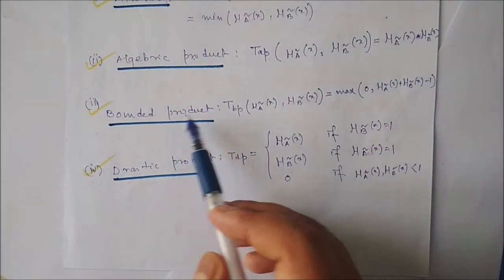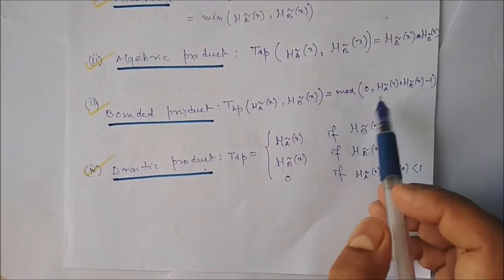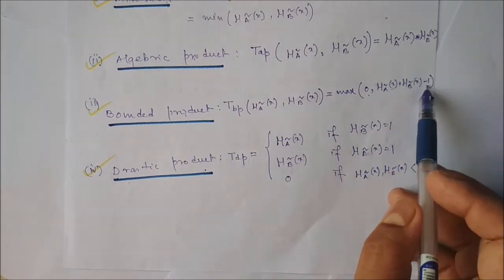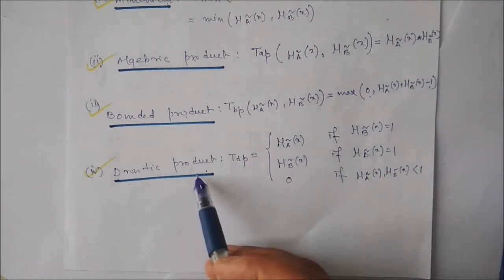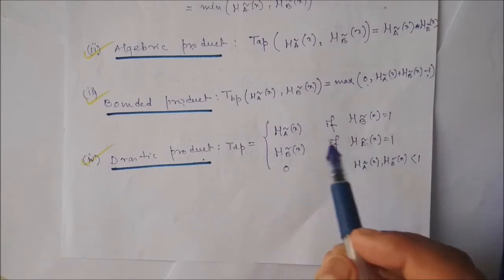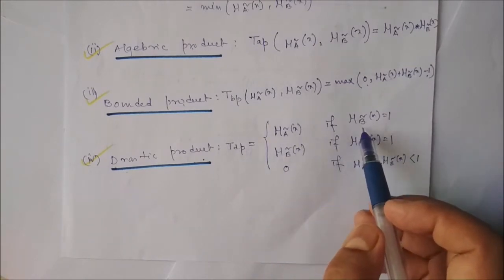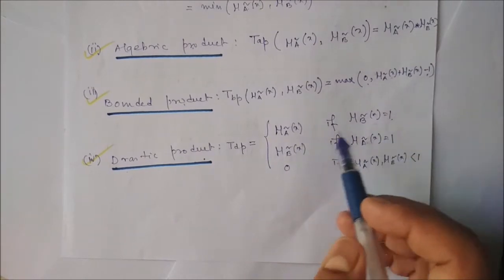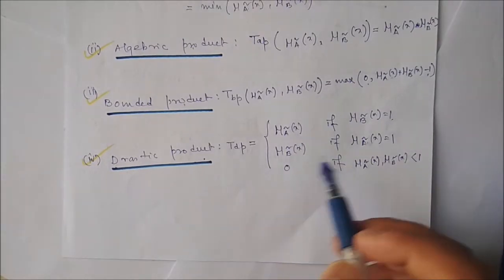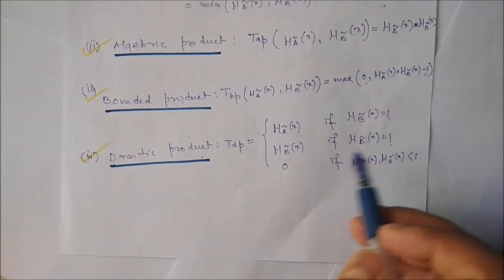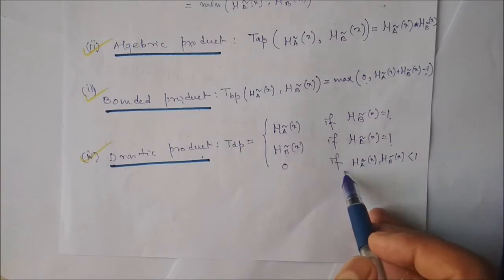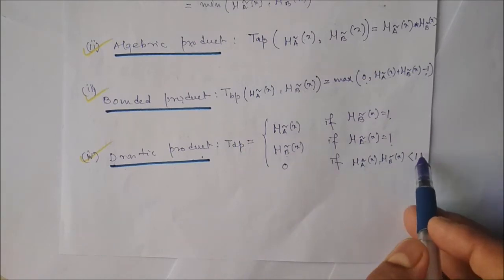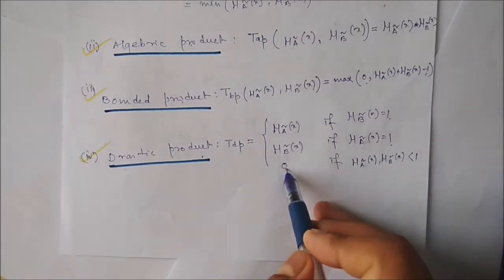If it is bounded product, we take the maximum of 0 and the sum of these two membership values minus 1. If it is drastic product, then if mu B(x) is 1, we take mu A(x); if mu A(x) is 1, we take mu B(x); and if both are less than 1, we take the membership value 0.